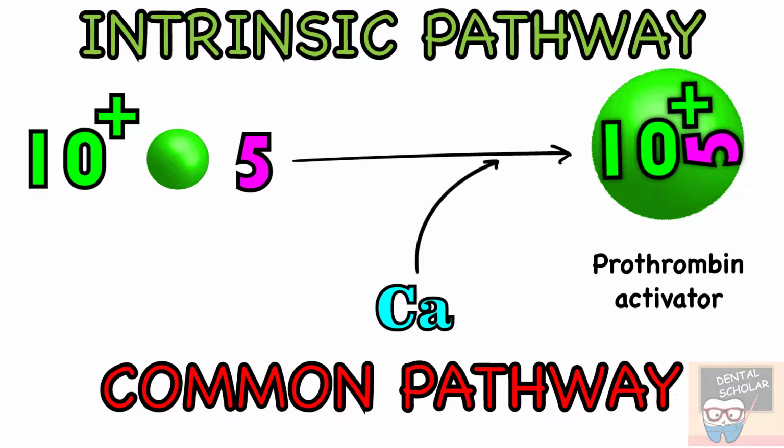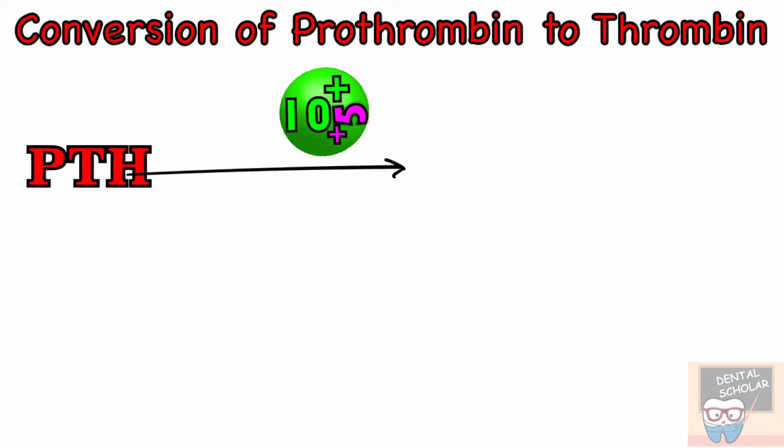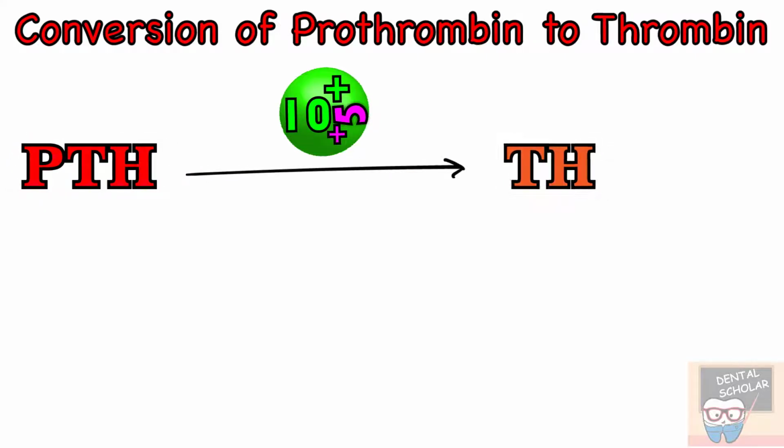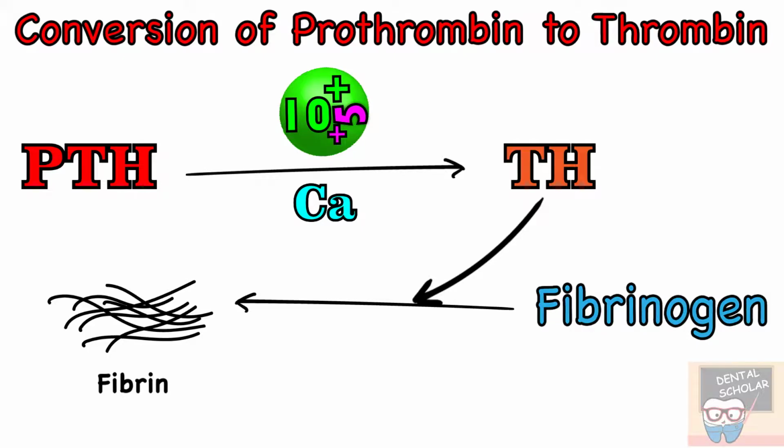The second step in blood coagulation is conversion of prothrombin into thrombin. The prothrombin activator formed in the first step splits prothrombin into thrombin in the presence of calcium, and this thrombin then converts fibrinogen into fibrin fibers in the third step.